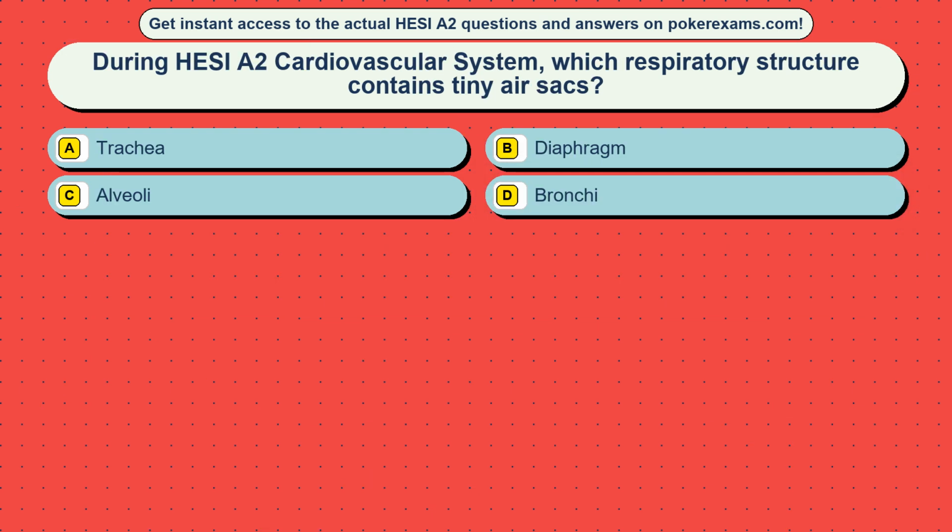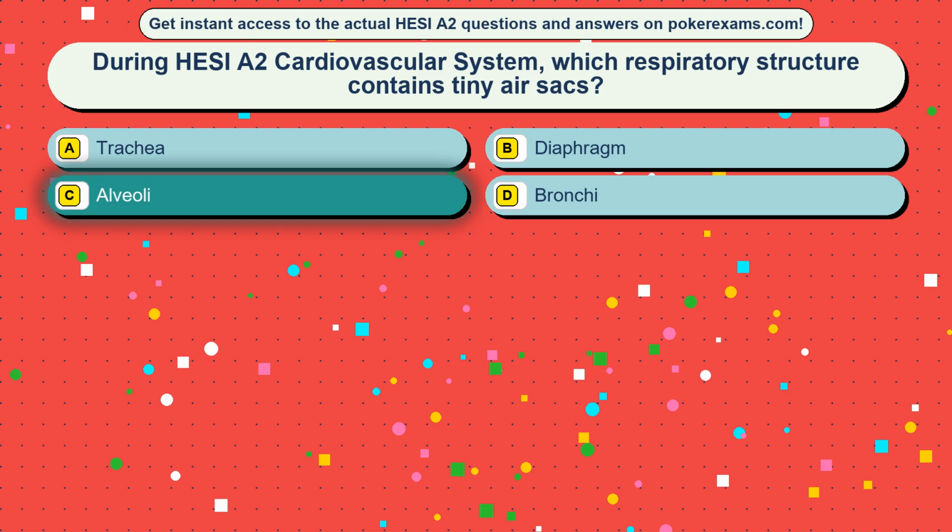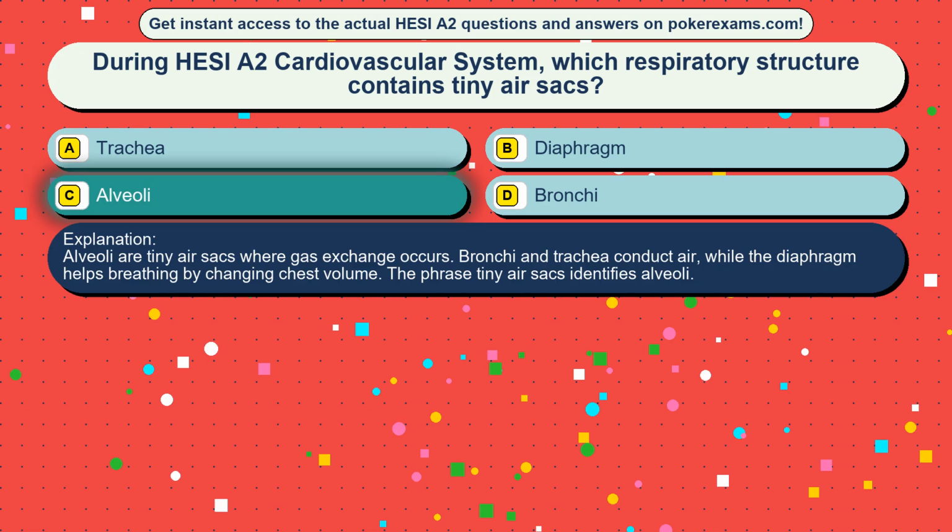Question 11. During HESI A2 cardiovascular system, which respiratory structure contains tiny sacs? Option A, trachea. Option B, diaphragm. Option C, alveoli. Option D, bronchi. The correct answer is option C, alveoli. Alveoli are tiny air sacs where gas exchange occurs. Bronchi and trachea conduct air, while the diaphragm helps breathing by changing chest volume. The phrase tiny air sacs identifies alveoli.